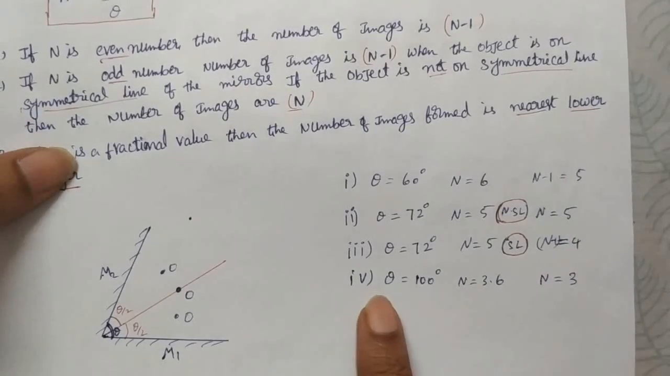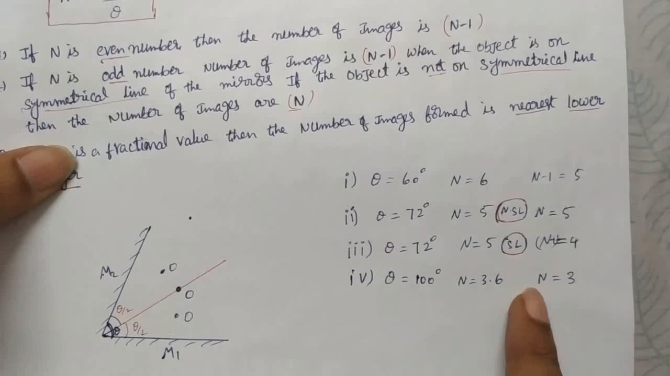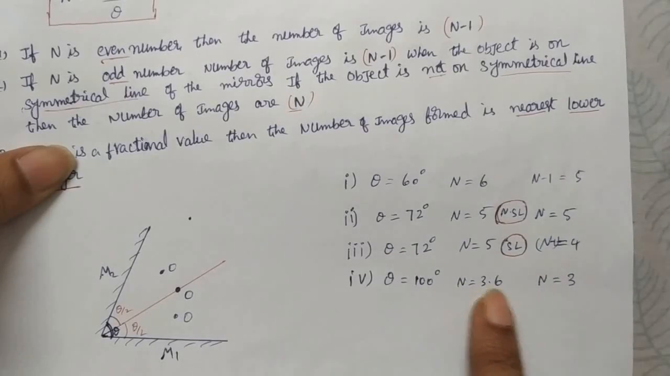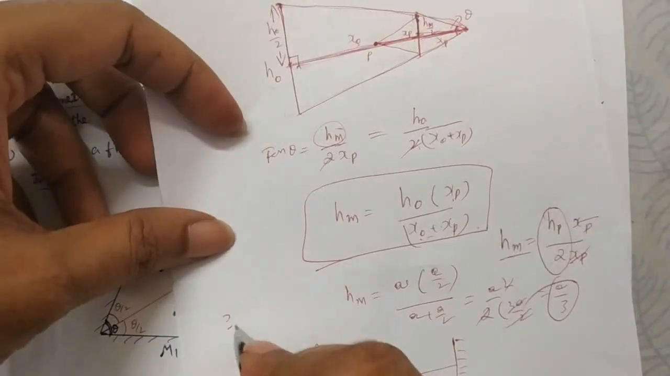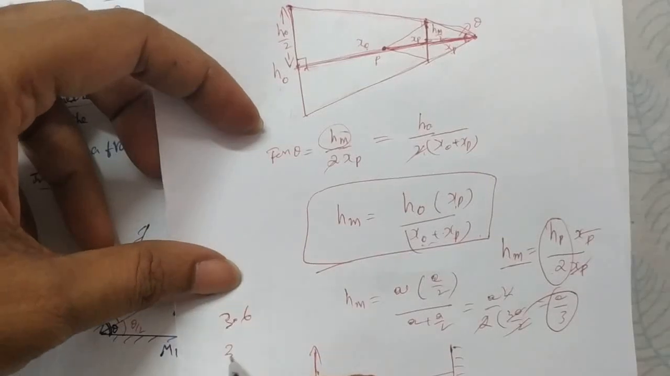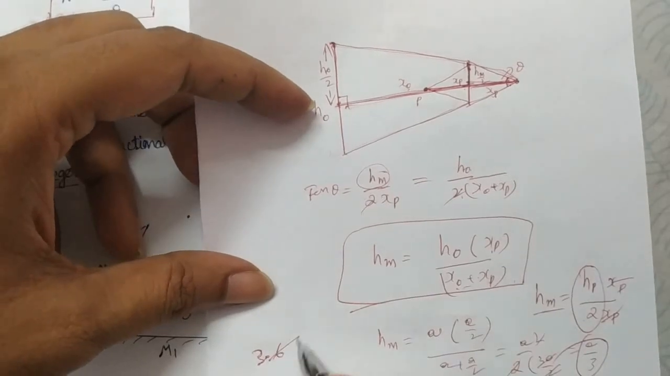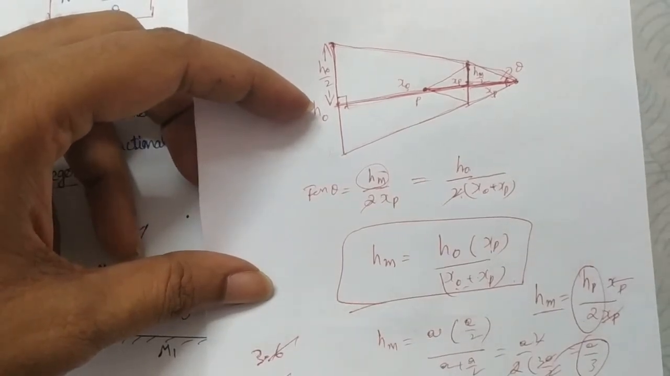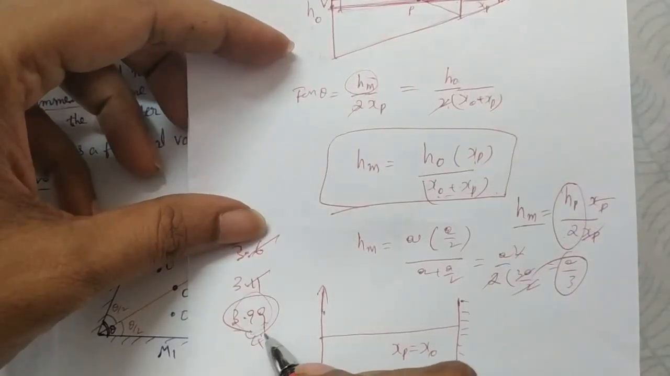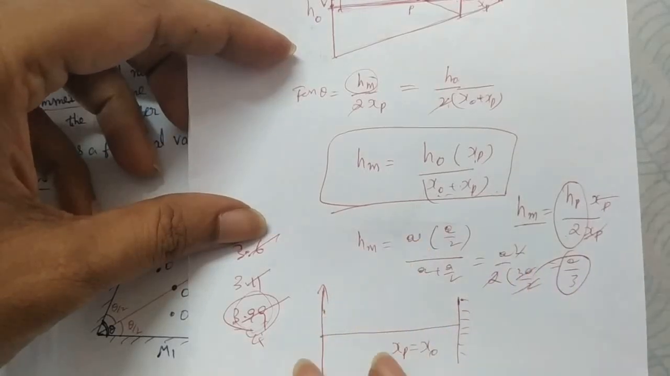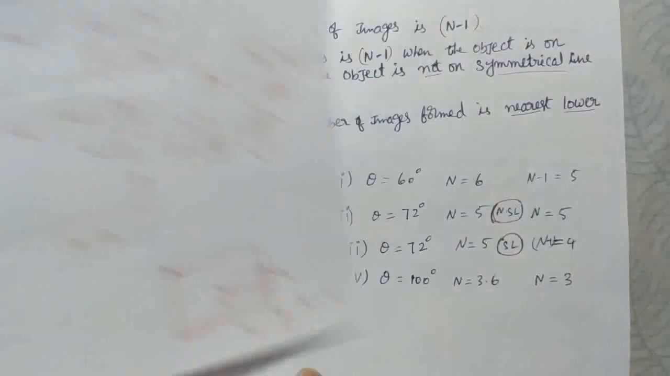Suppose if the n value you are getting is a fractional value, say n equals 3.6, then remove that fraction and take only the integer, 3. Even if you get a value like 3.11 or 3.99, you have to remove the fraction. Don't round off. It is nearly 4, but don't take 4, only take 3. Whatever the value, remove the fraction and take only the integer. So they give a point here.